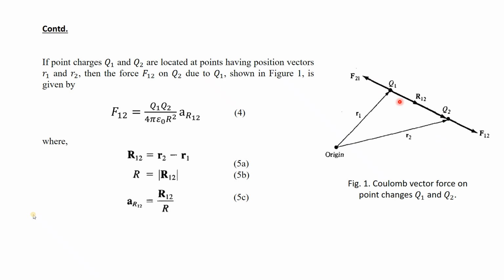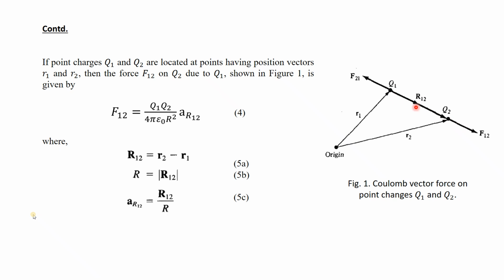So F12 is equal to minus F21. F12 means force exerted on 2 by 1, and F21 is force exerted on 1 by 2. In this way you have to represent it.